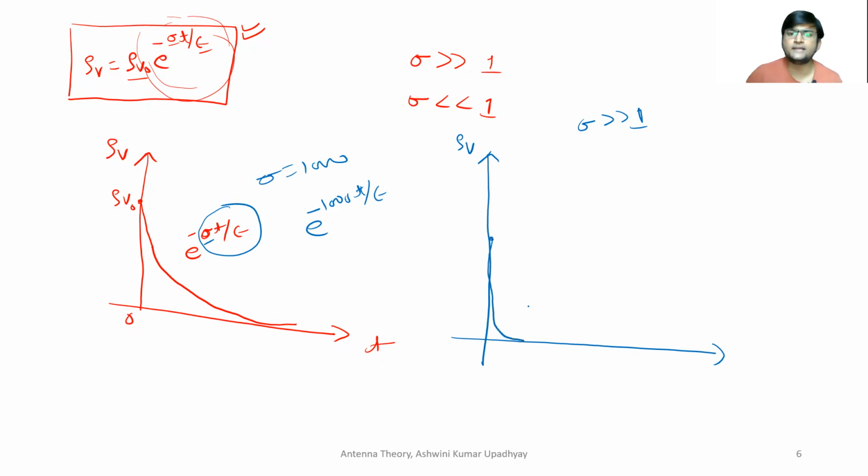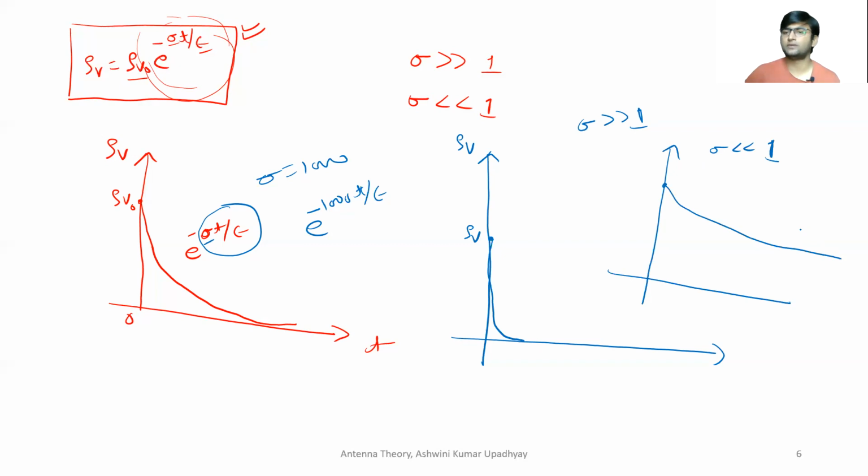It will be immediately decreasing. For very good conductors, this exponential curve will be decreasing very fast. So it will immediately come down to 0. For very good dielectric, what is going to happen? For sigma very, very less than 1, definitely the opposite is going to happen, and the charge density will not decrease for very long amount of time.